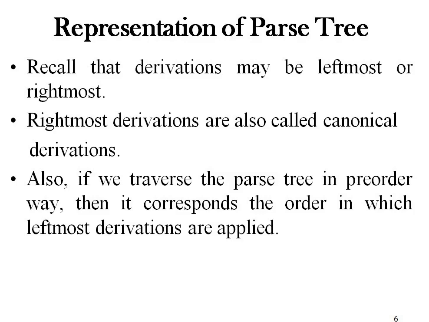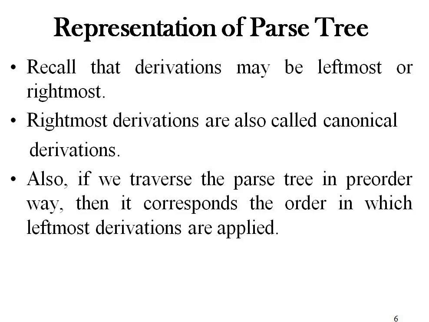In unit number 1 we also recalled the concept of derivations. So what are derivations? These are the step by step sequence of application of production rules, and with the help of derivations we try to find out whether a particular string is derivable from the production rules or not. So derivations are the sequence of steps. If we want to represent derivations in graphical form, we construct parse trees.